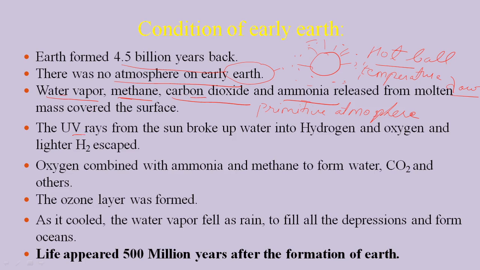The UV rays from the sun broke up the water into hydrogen and oxygen, and the lighter hydrogen escaped. So, what happened? The water vapor is basically a water molecule.